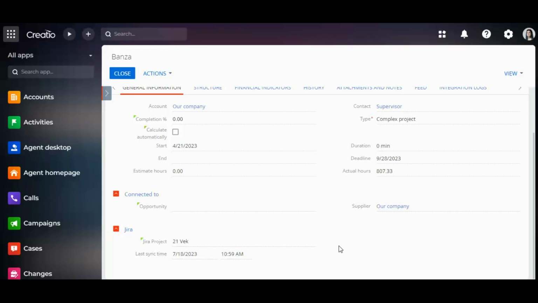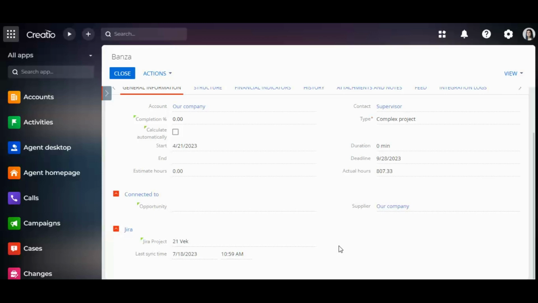Jira project. I have to select the Jira project to import. Last sync time. The last import load date and time auto-update after the import is completed. And Jira epics, or project epics to import. There are all epics in the specified project. In case no epic is chosen, all project tasks are available for search.